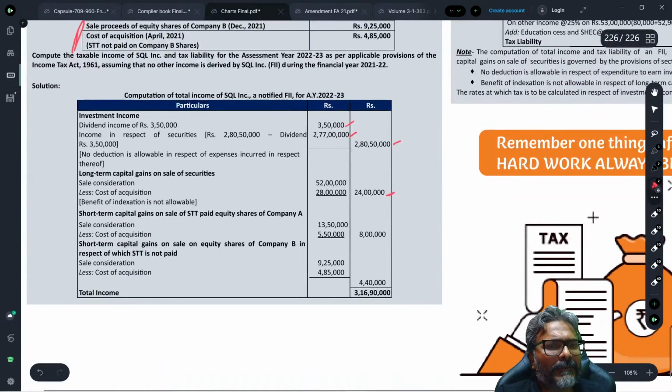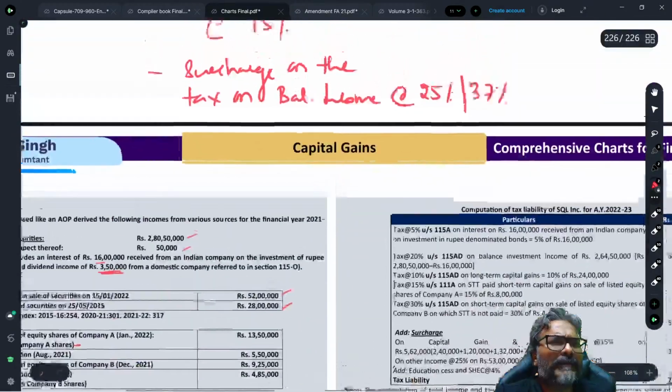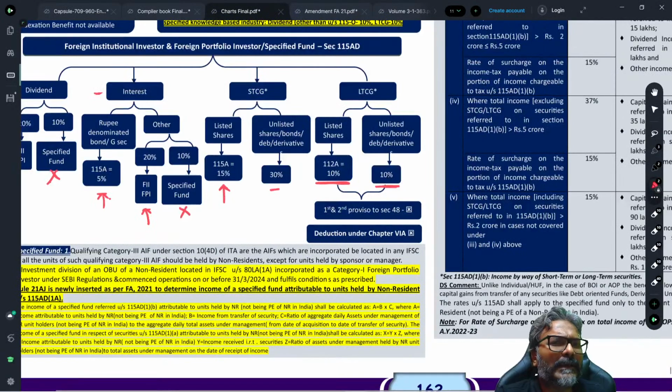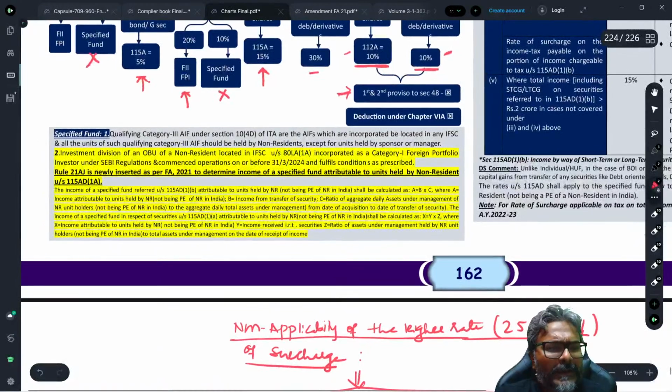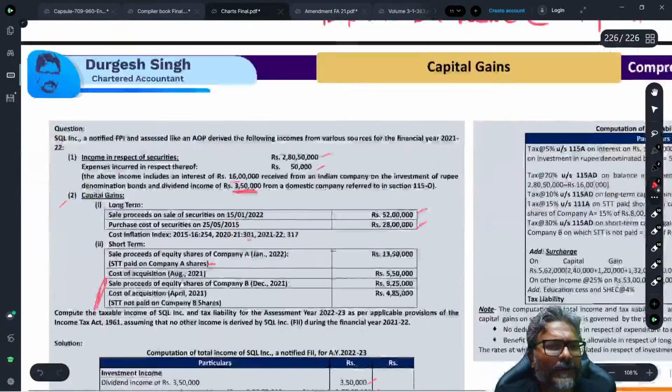Okay, perfect, students. So in this case I have taken it without indexation, but even if it is not 112A and this long-term capital gain has to be calculated normally, students, still no indexation benefit would be available. I hope that all of you are clear with this one.